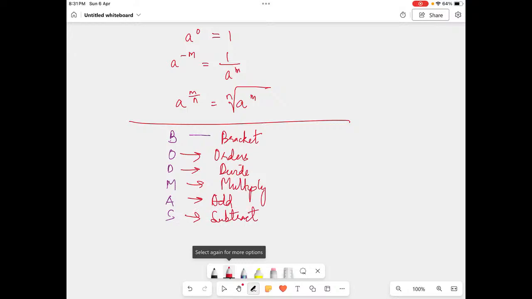So now we have some rules. What is it? First thing, you have to open the bracket. Then after that you have to put the order. Second thing, then divide, multiply, add. Okay, so by saying this you will come to know.